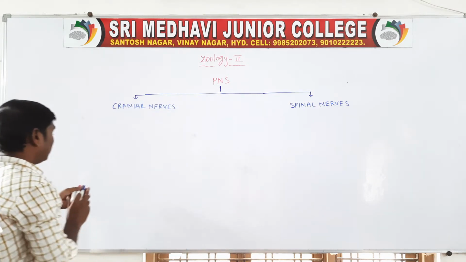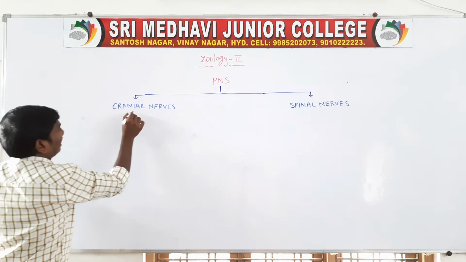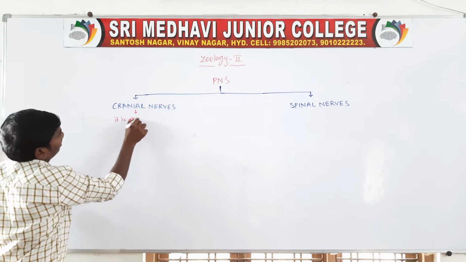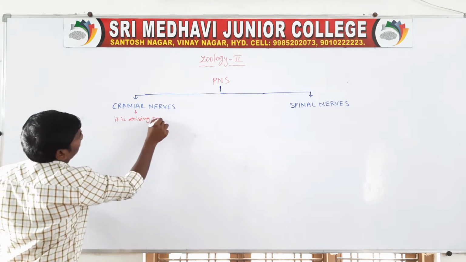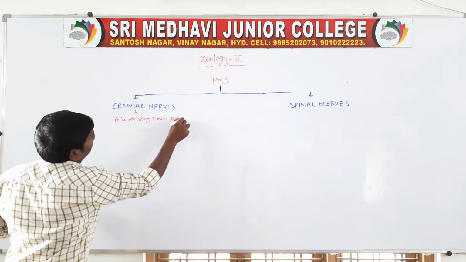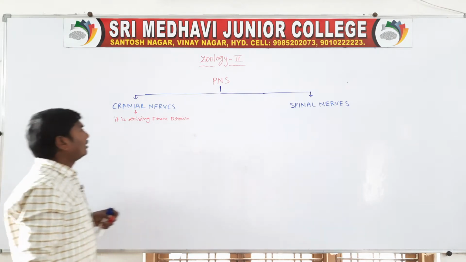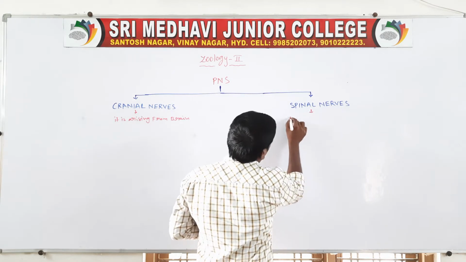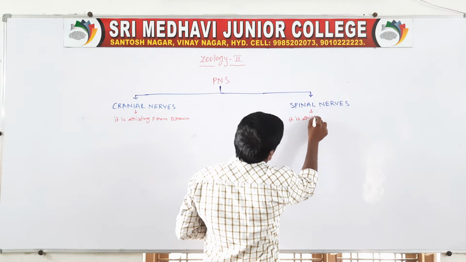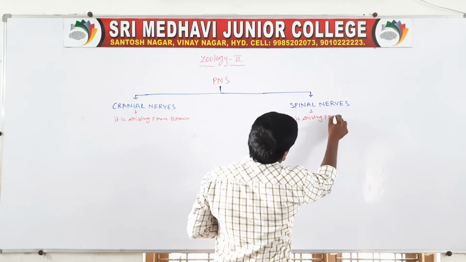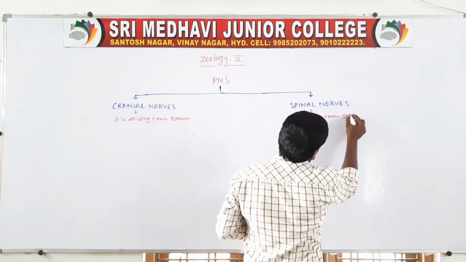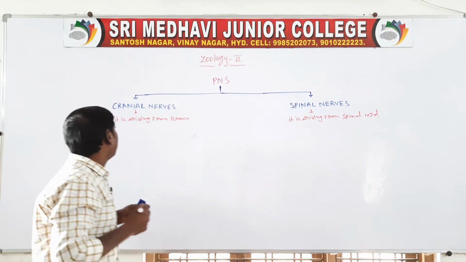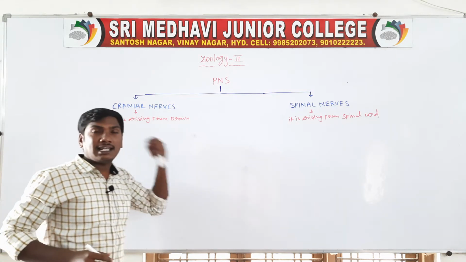So the cranial nerves are arising from the brain. The spinal nerves are arising from the spinal cord. They are emerging from the cranium.